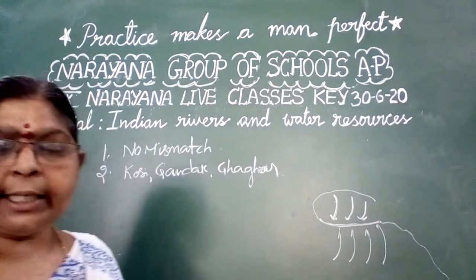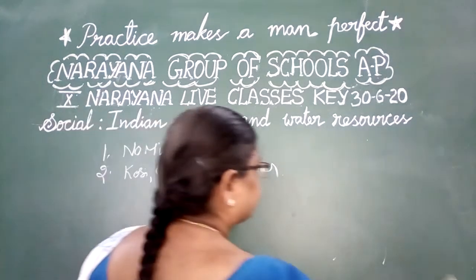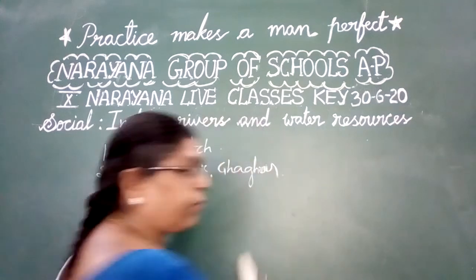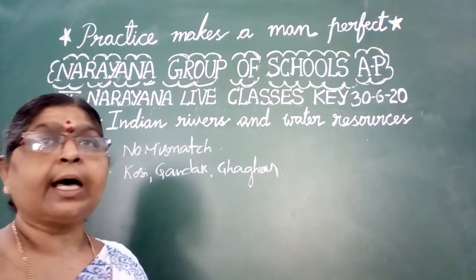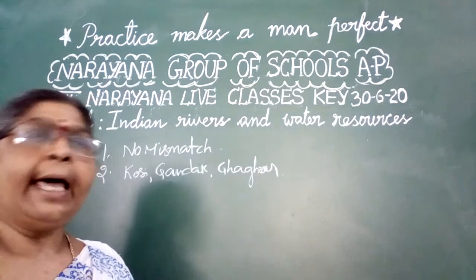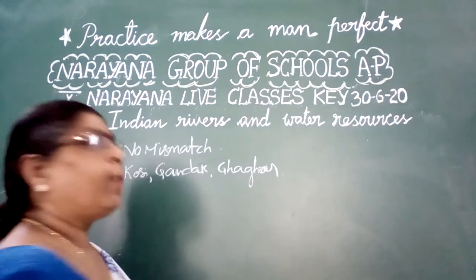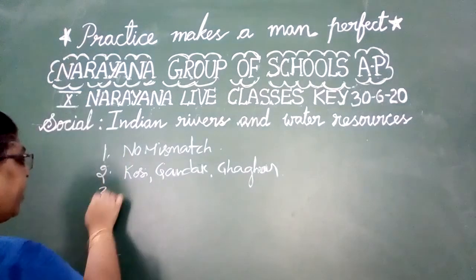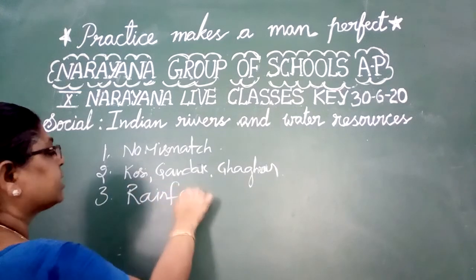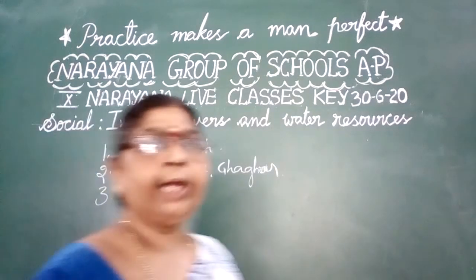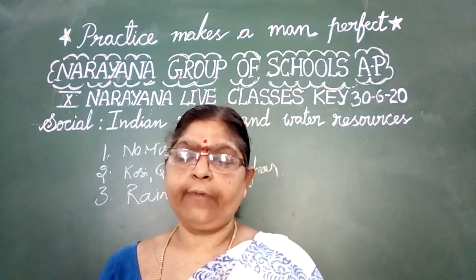If you see, that is tanks. Tanks belong to the surface flow. Tanks are on the surface only, no? So for surface flow, the example is tank. Like that, for precipitation, one example, very important children: precipitation includes rainfall. Rainfall is the main form of precipitation. Hence, the precipitation form is rainfall.